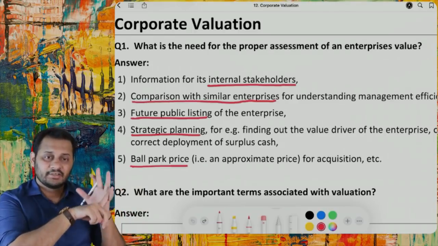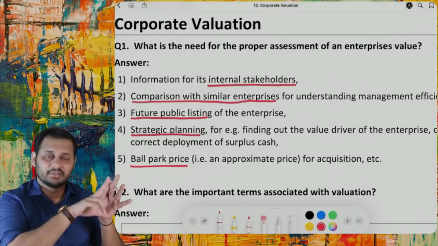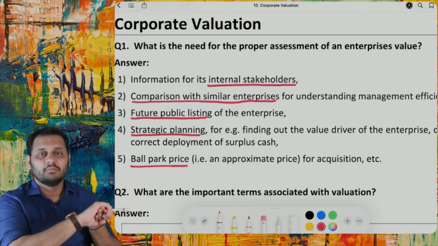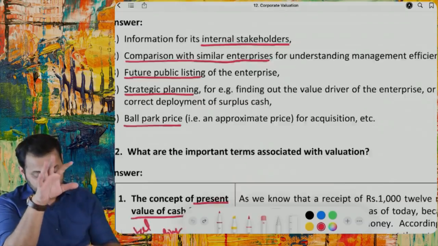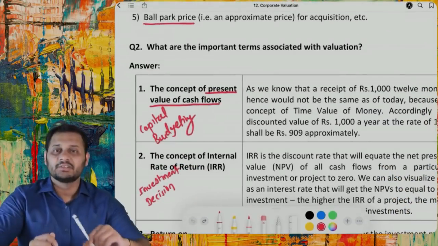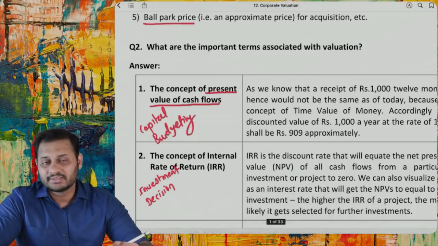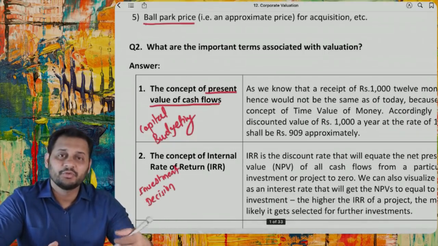Five answers: internal stakeholders, comparison, the third thing is future public listing, the fourth thing is strategic planning, and the last thing is ballpark pricing. So these are the five reasons. Next comes, what are the various terms associated with valuation. This is not for the exam, but it is good for understanding, because based on these concepts you are going to solve the questions.